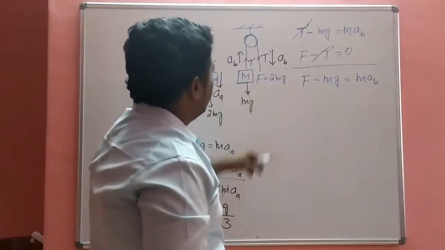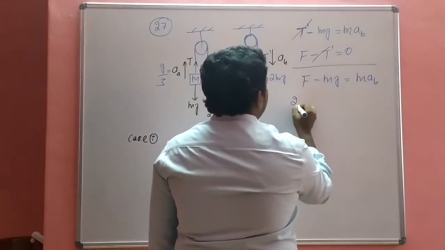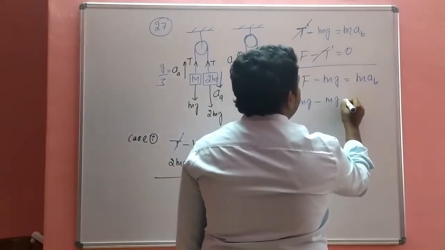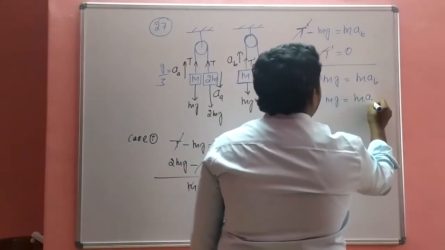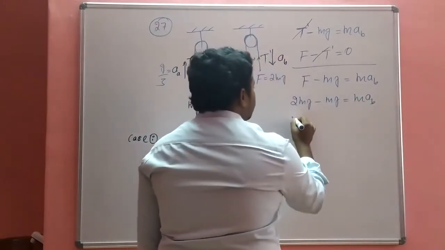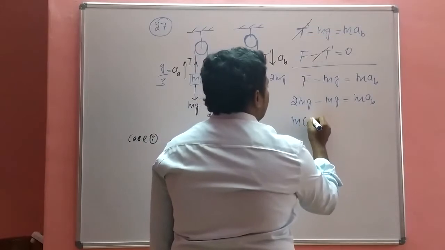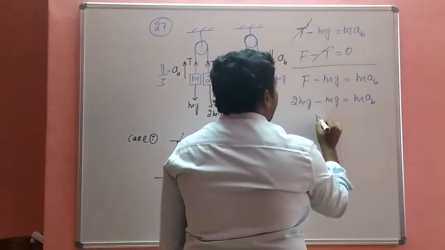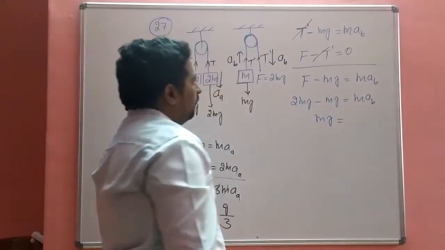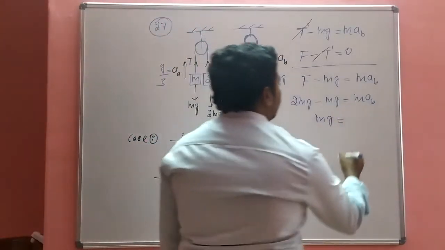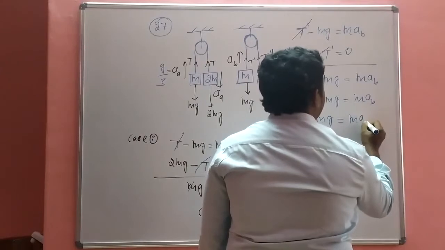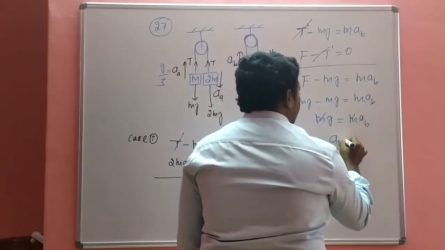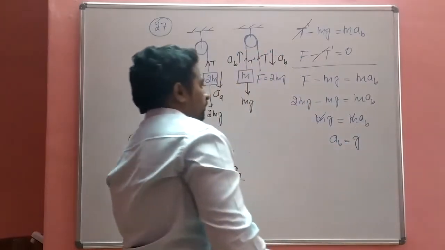But in the problem F is equal to 2 mg, so 2 mg minus mg is equal to MAB. m is common, so mg is equal to MAB. So m gets cancelled, AB is equal to g.